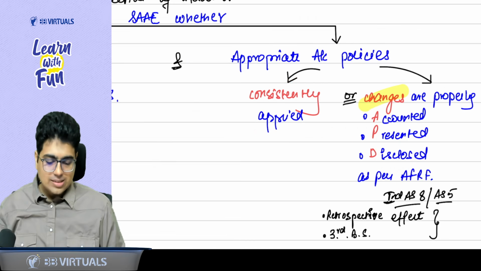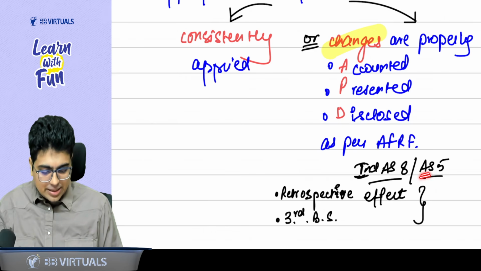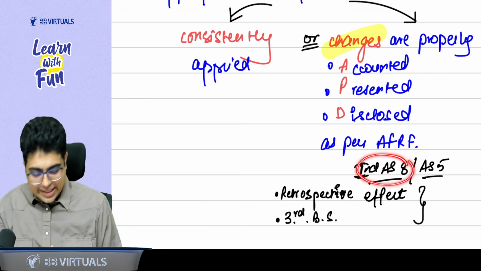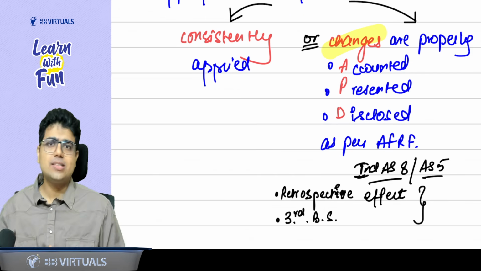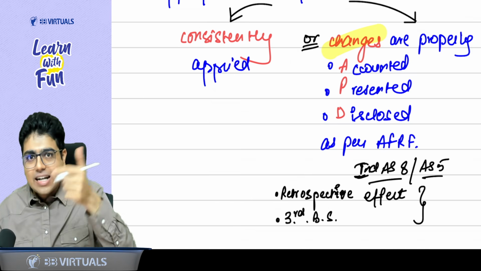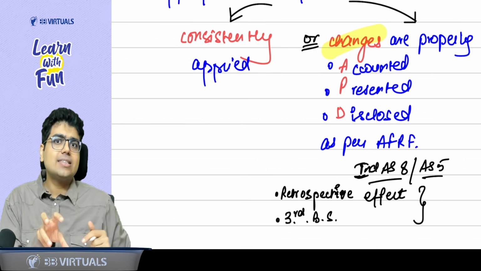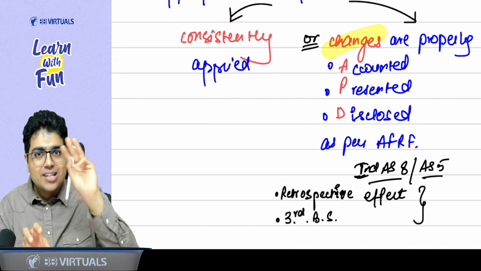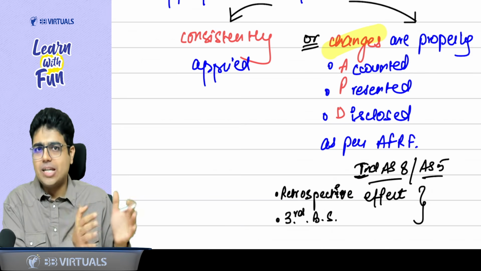If you are making the accounts as per accounting standards, it is AS 5. If you are using Ind AS, it is Ind AS 8. Ind AS 8 says whenever there is a change in accounting policy, you need to give a retrospective effect of accounting, and when you are presenting the financial statements, you need to prepare a third balance sheet. So such accounting and presentation should be done as per the applicable FRF.